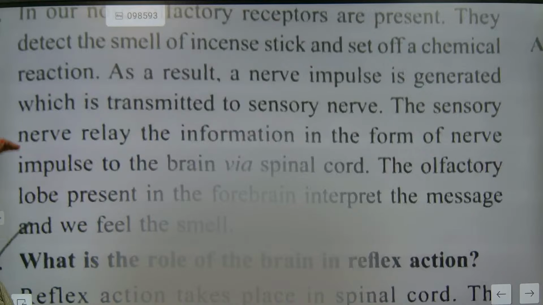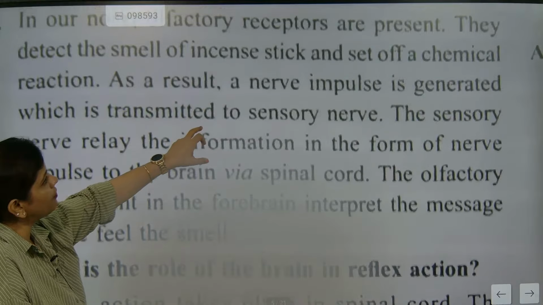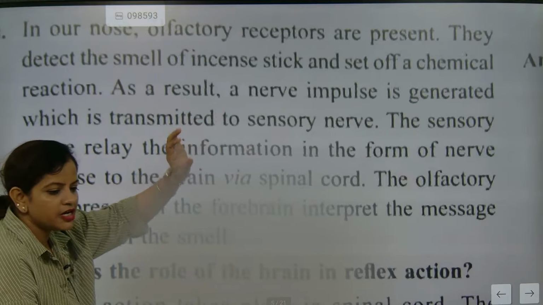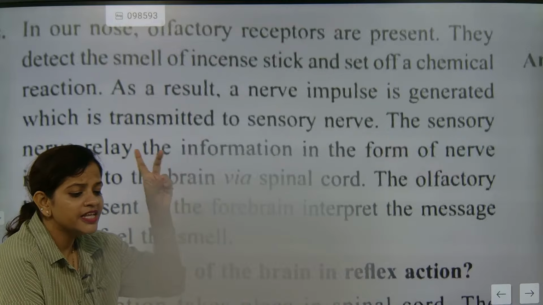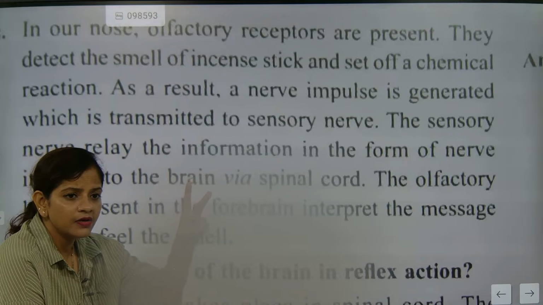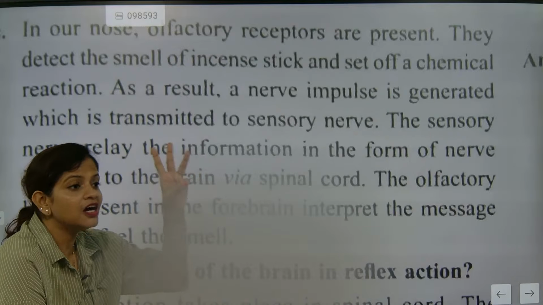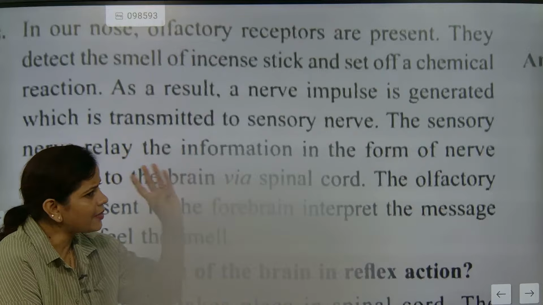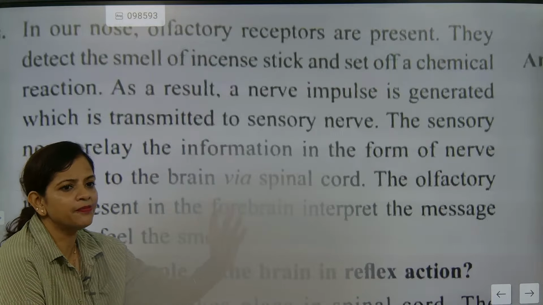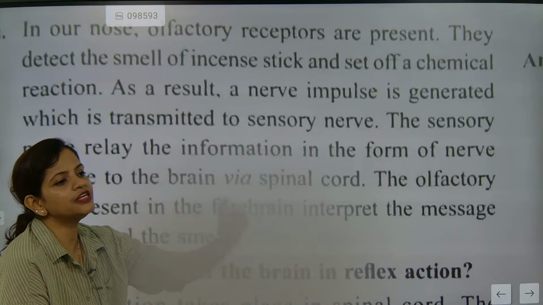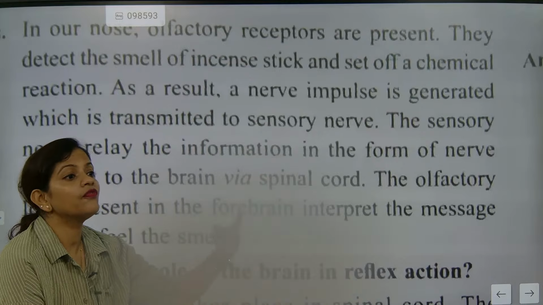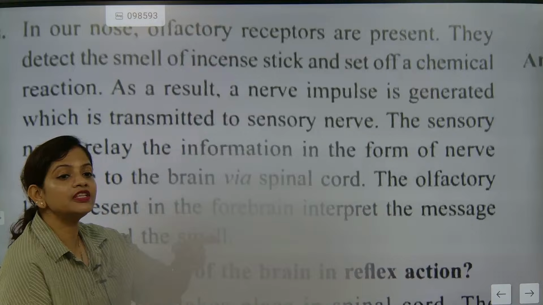Okay, so now look at it. We will go back to the beginning one more time. Children, come on, this time you repeat with me. First olfactory, second detect, third set a chemical reaction. This chemical reaction will do what? Generate a nerve impulse. This nerve impulse will go where? To the sensory nerve, which will send a message to the brain via the spinal cord. After that it will go where?